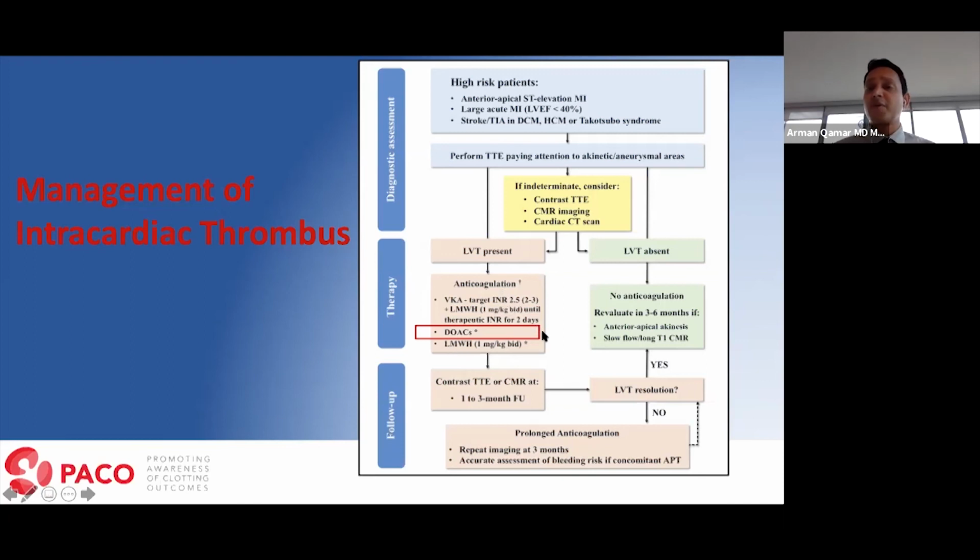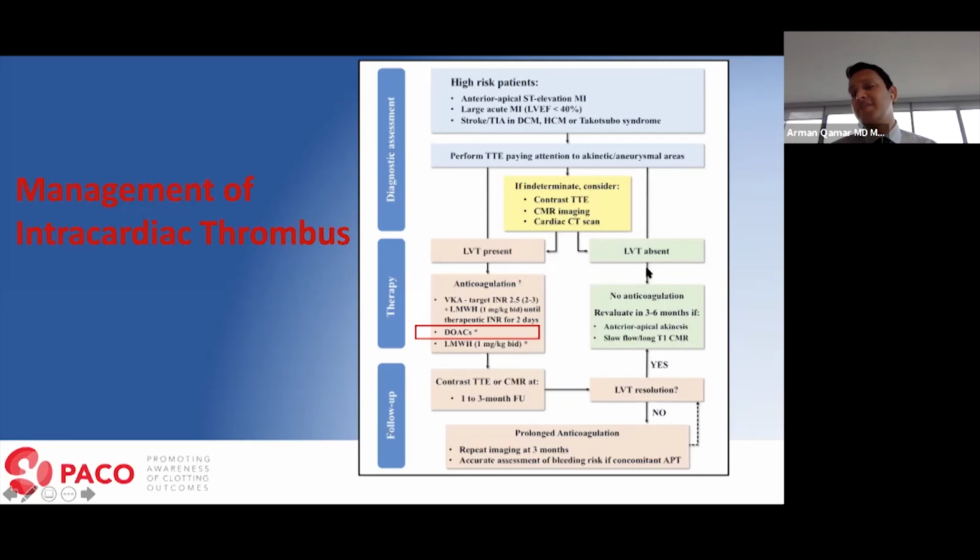If your patient is not a full responder to clopidogrel, based on genetic testing, or if you like to do functional testing with a VerifyNow P2Y12 assay, I use a cutoff of 208. A value of 208 or more on clopidogrel suggests you are not a responder. So for non-responders, I would switch them to either prasugrel or ticagrelor. Now, like I said, you repeat a contrast echo or MRI in 1 to 3 months, and again, if not resolved, just follow them. Longer anticoagulation is needed.